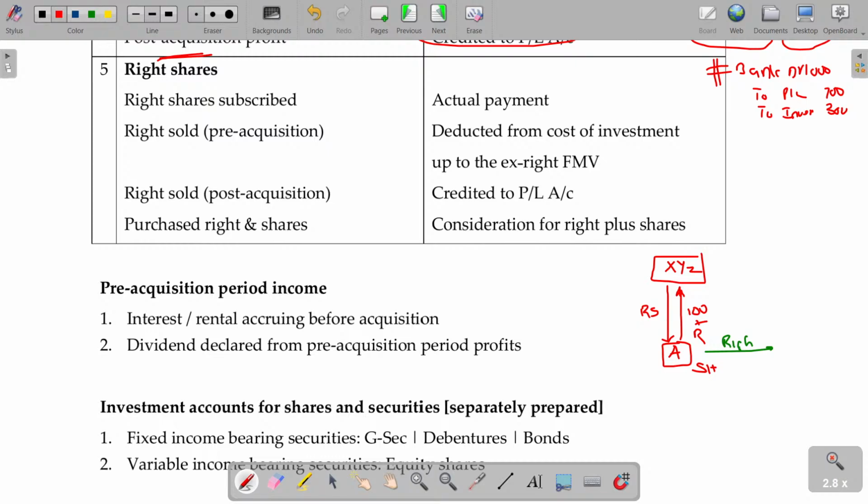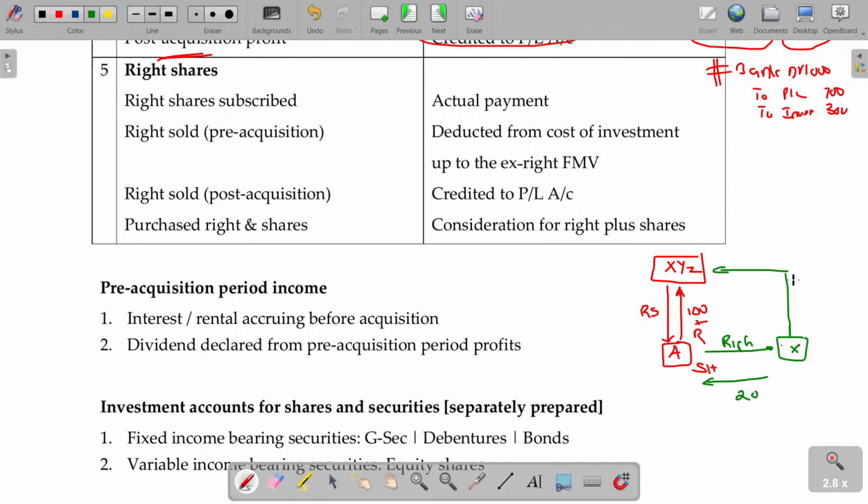XYZ company offers him the right to purchase a share at rupees 100 as he is the existing shareholder. So to purchase a share, he has to give his right and 100 rupees to get the share. Rather than purchasing by paying 100 rupees and right, he simply transfers the right to X. For that, X makes a payment of rupees 20. Now X hands over the purchased right plus 100 rupees to purchase the share.